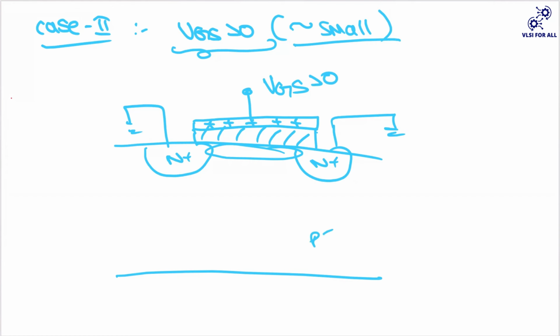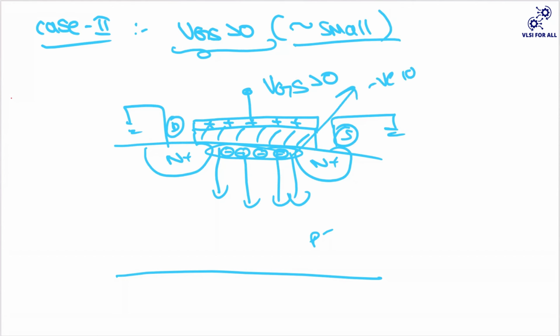So now it will try to repel these holes. Whenever your hole is getting repelled, it will leave some kind of negative ions, negative ions in between this drain and source. Since I'm applying a very small potential at the gate, I am having these negative ions at the surface.